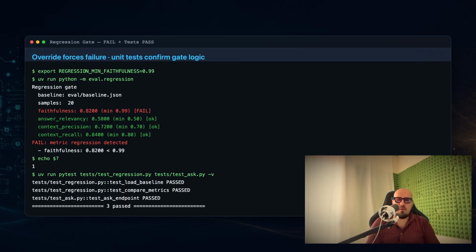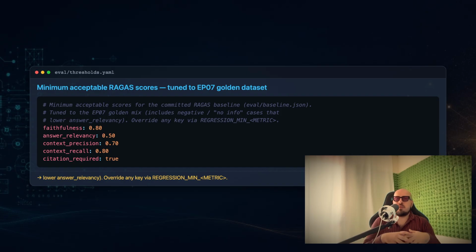which would halt the GitHub Actions workflow and block the pull request from merging. Finally, we run the unit test suite with uv run pytest, and all the tests pass green. The gate is live, and our continuous integration pipeline will now block any merge that regresses quality below the acceptable baseline. So we start with the thresholds.yaml.